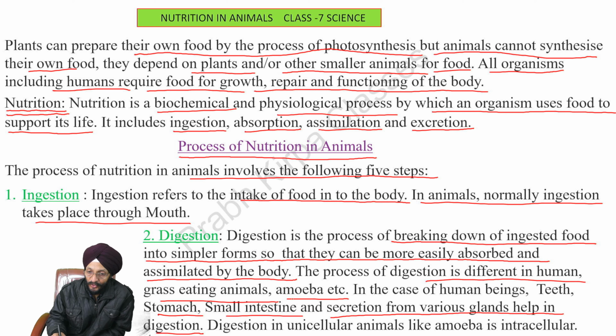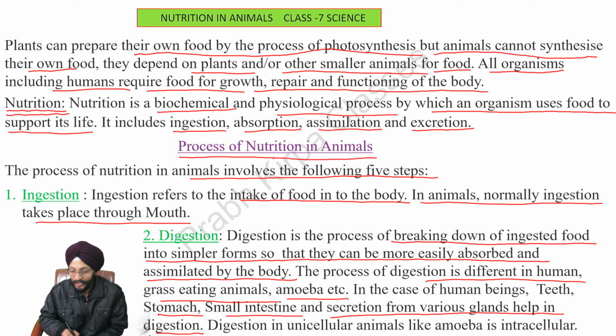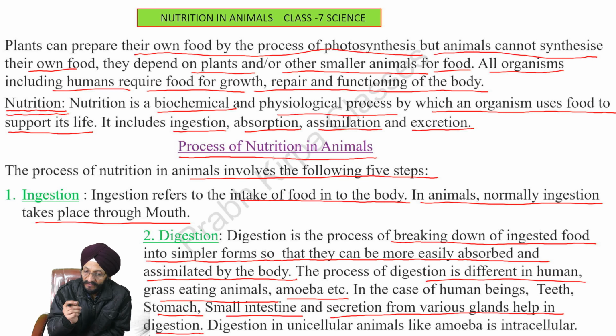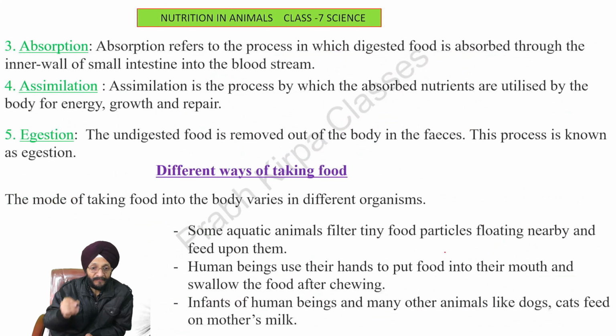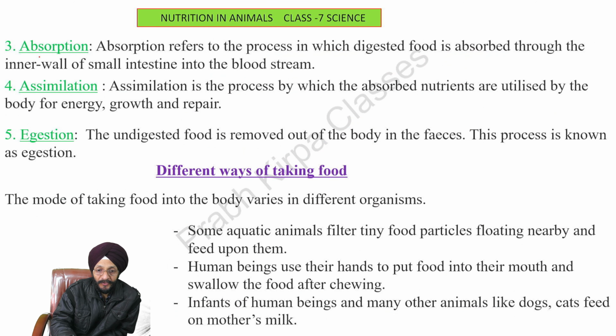Digestion in unicellular animals like amoeba is intracellular. Unicellular means those animals which have only one cell. Intracellular means inside the cell. That is, digestion in amoeba takes place inside the cell only. Next, absorption.